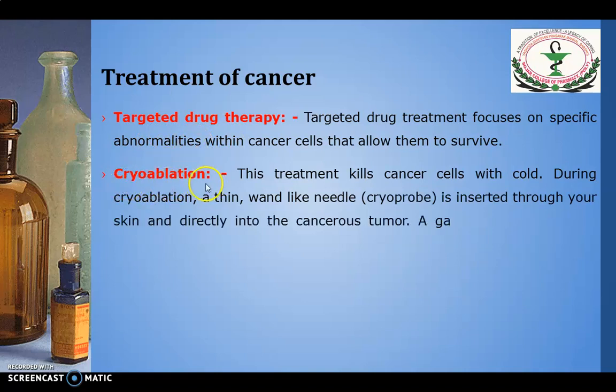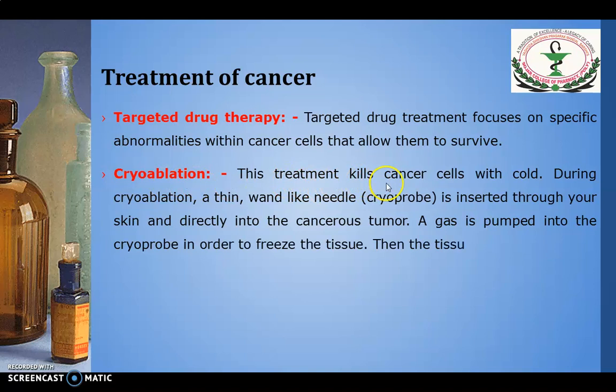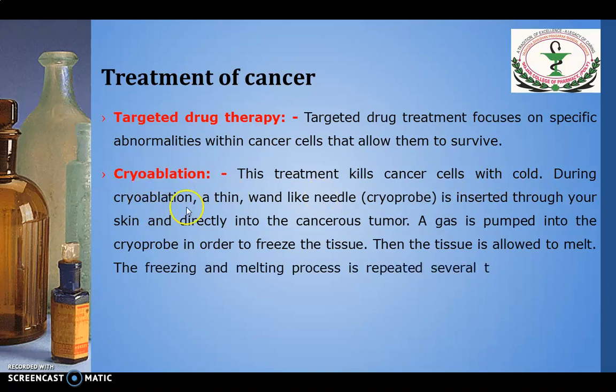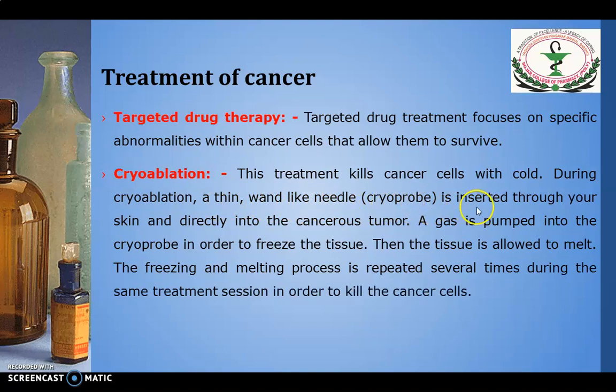Next is cryoablation. Now this is a newer technique and this treatment kills the cancer cells with cold. During cryoablation, a thin wand-like needle, which is called a cryoprobe, is inserted through your skin and directly into the cancerous tumor.